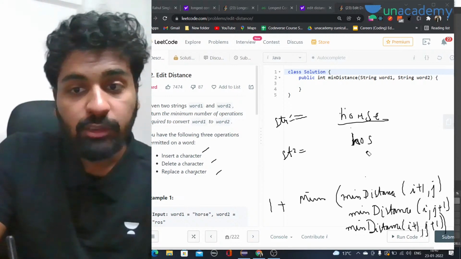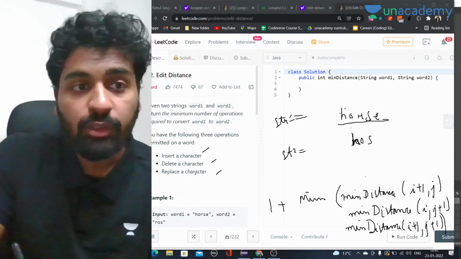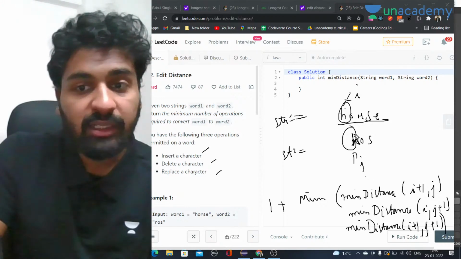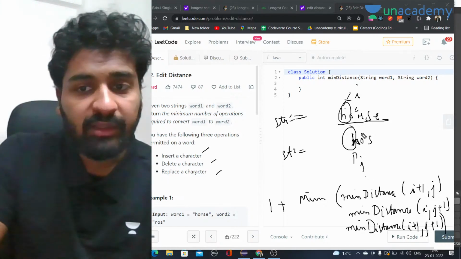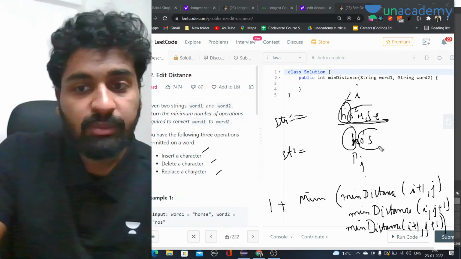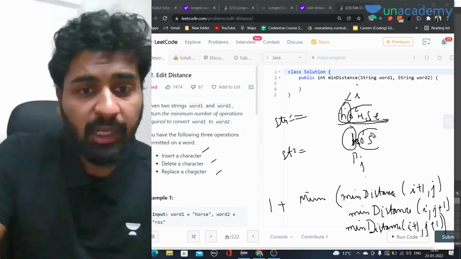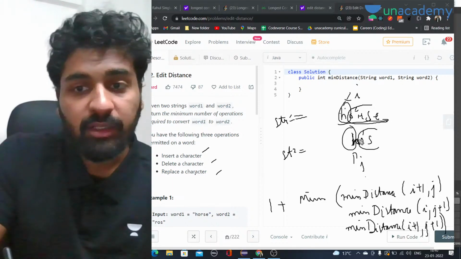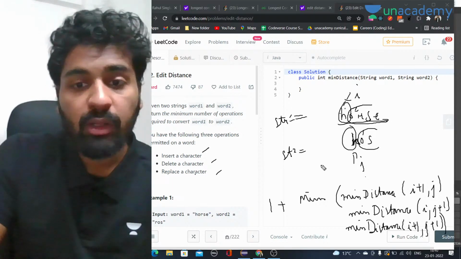If they are equal, let's say this would have been HOS and this would have been HORSC. H and H are equal, at i and j, both the characters are equal. So we just have to move forward. Recursion will tell me what are the minimum operations we have to make this part and this part equal. So if they are equal, we just have to call one recursion call.